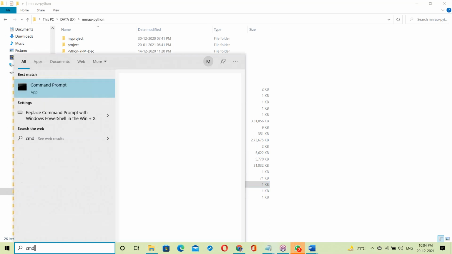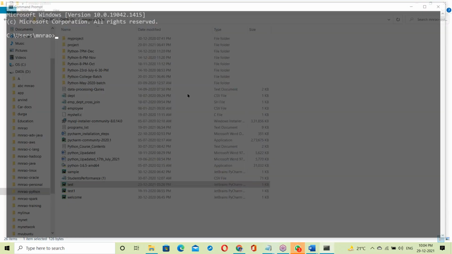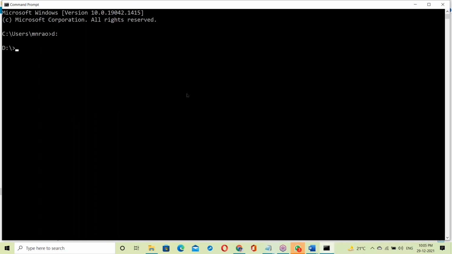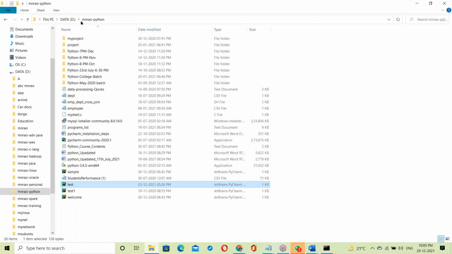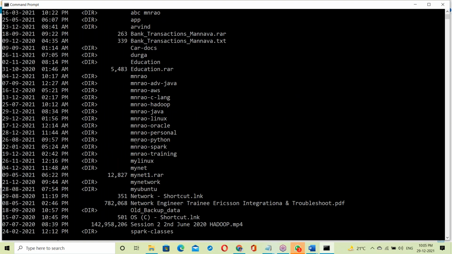Open the command prompt with cmd. From that, go to the D drive, and in that, mn Python. DIR means directory. We change to mn Python. You can also use Visual Studio Code for Python, or even Eclipse.